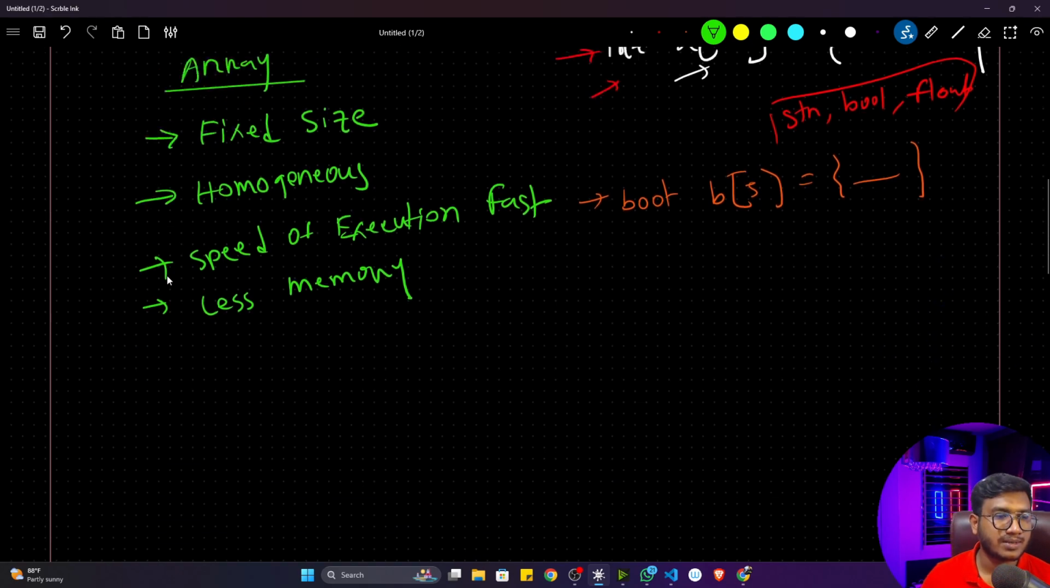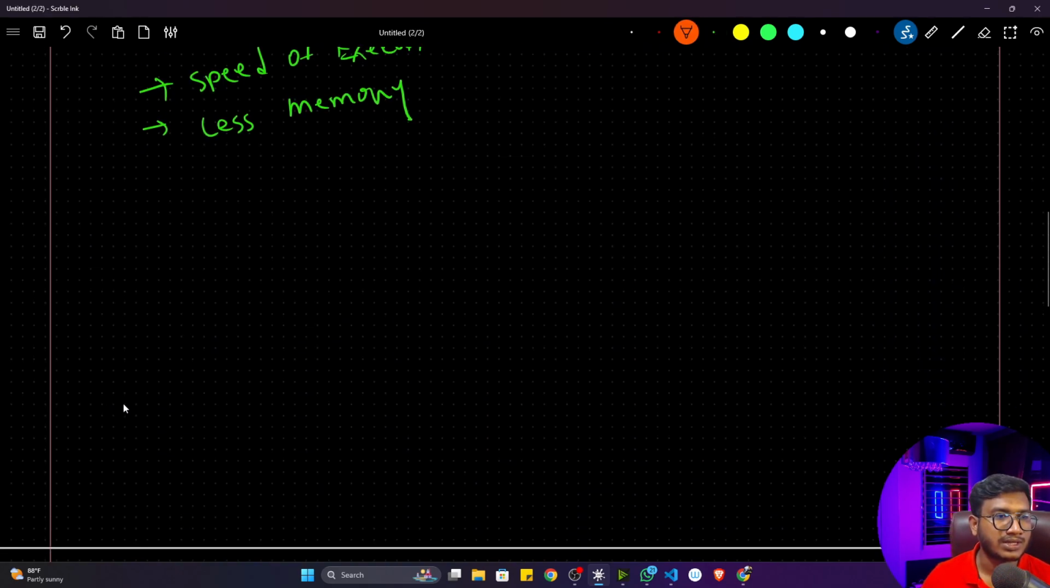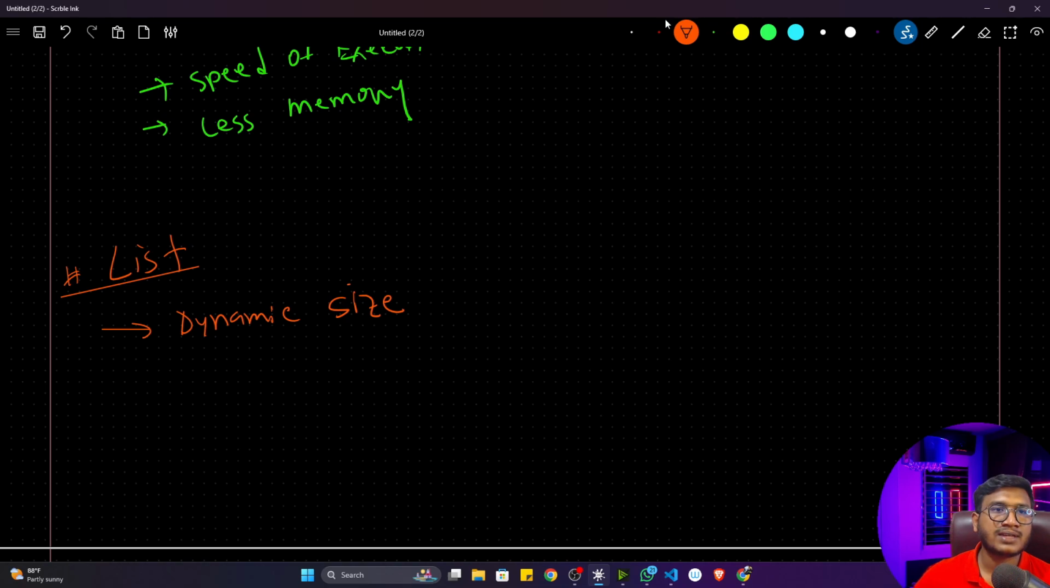Now let's try to discuss list. Let me write down list. So list is a dynamic size. It's not a fixed size, it's a dynamic size. Dynamic size means you can store as many values as you want. Let's say here I have defined a list. Let's say L is equal to, this is going to be my list.